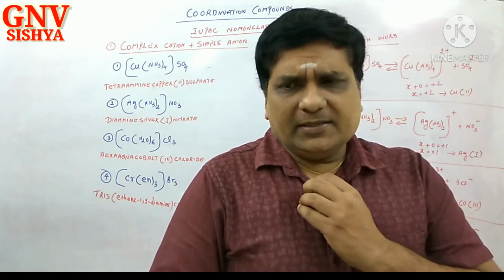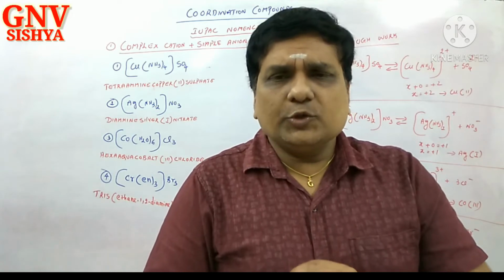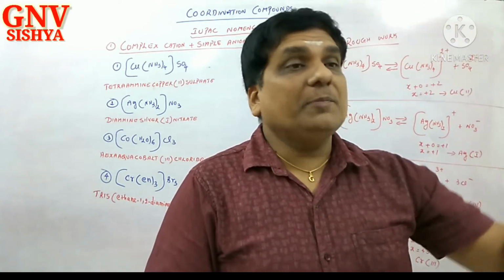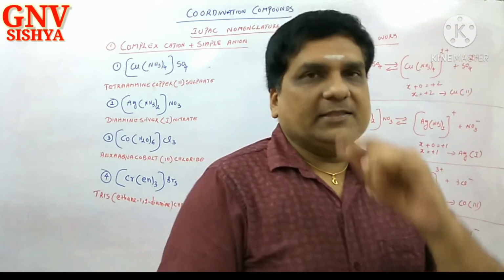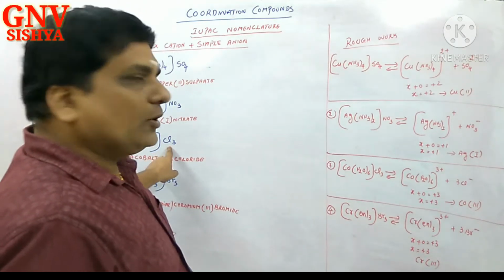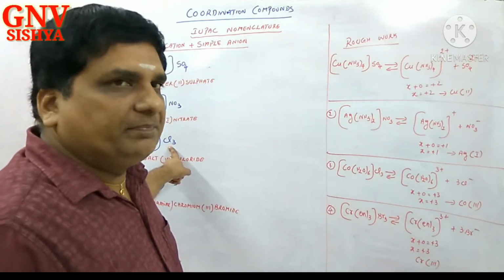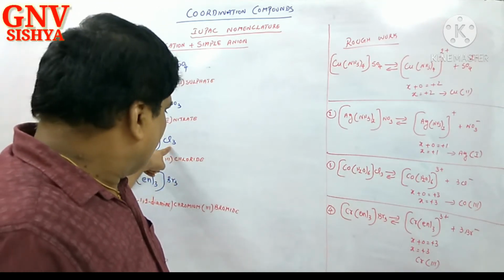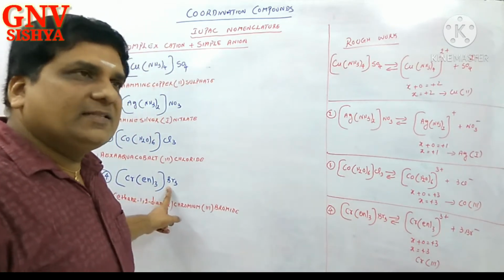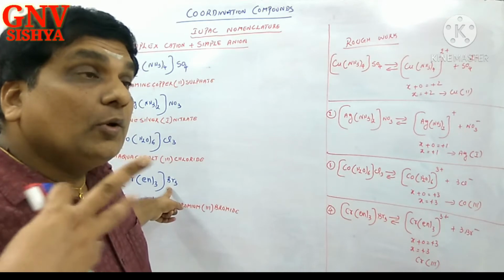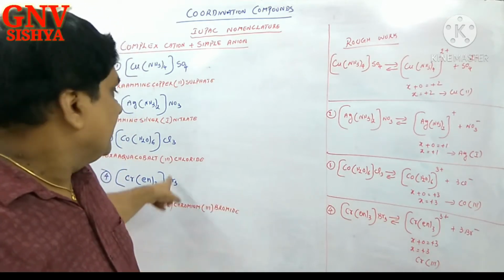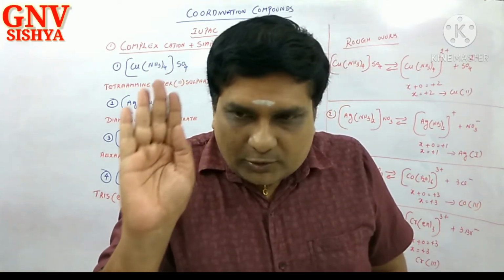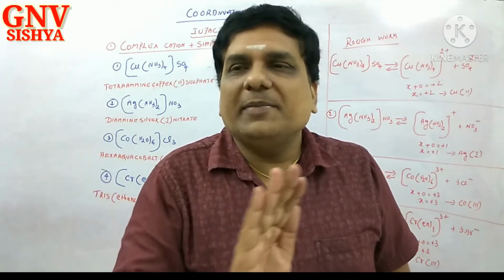And one important point is, the number of counter ions should never be specified. For example, in this case you have counter ion Cl minus, chloride. You are not supposed to call it as trichloride. Correct? Here you have Br as the counter ion. How many counter ions? 3. You are not supposed to call it as tribromide. Here, trichloride. I hope you agree with me. Counter ion name alone should be specified. Number should not be specified.